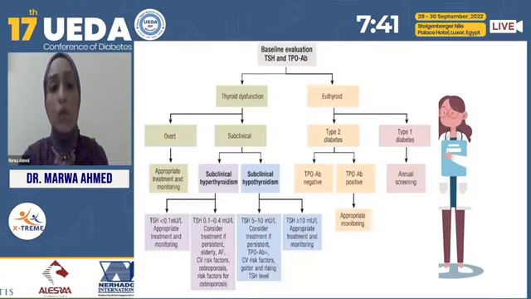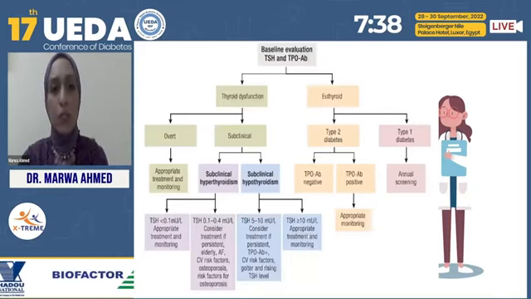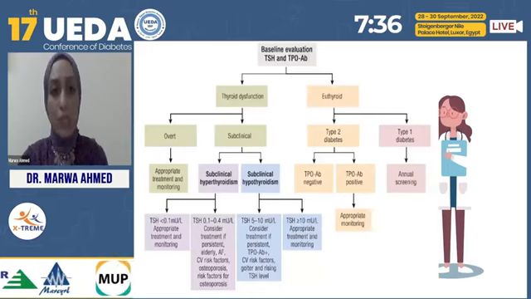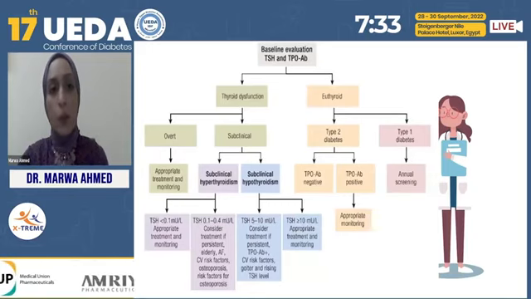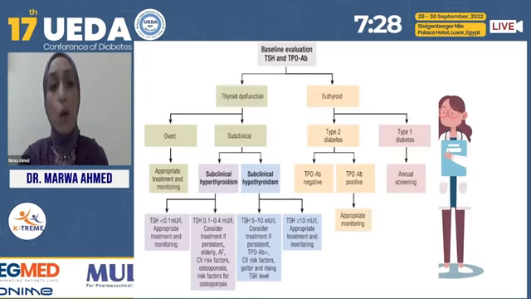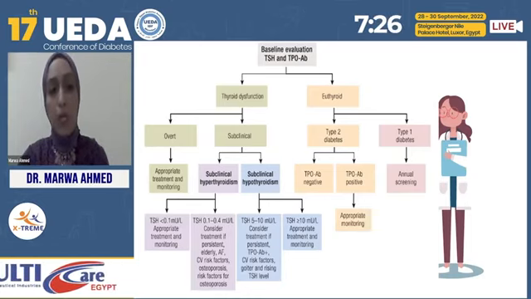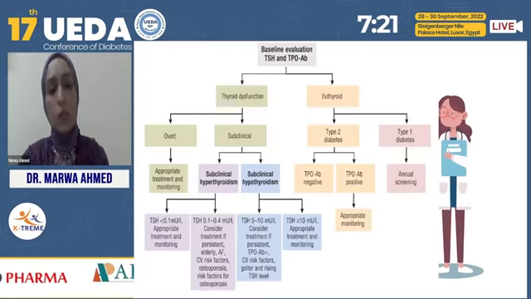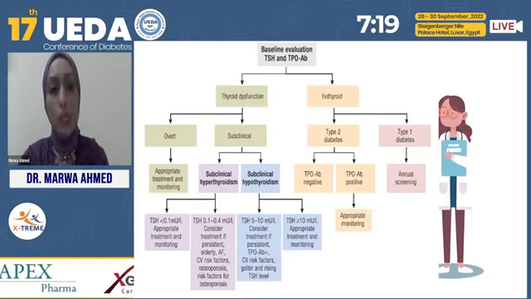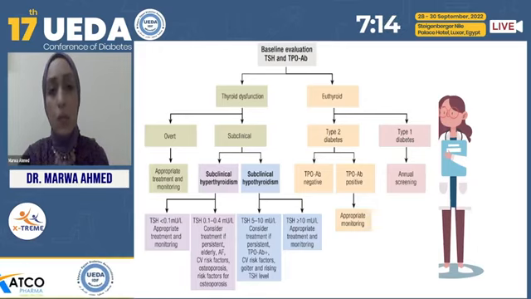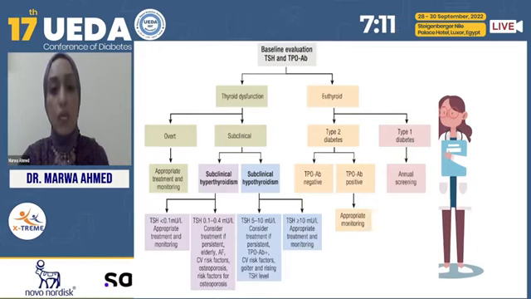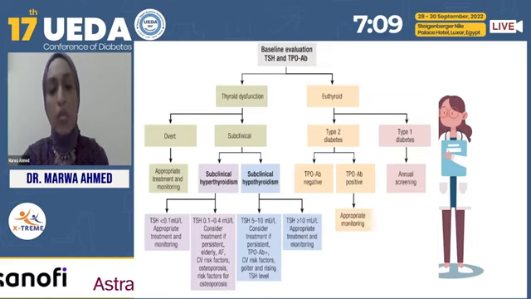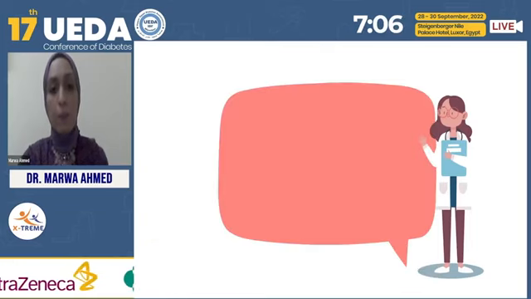And this algorithm illustrates the management of thyroid dysfunction in diabetic patients. We have a baseline TSH and TPO antibody. If the patient has overt thyroid dysfunction, you should treat according to the guidelines. If the patient has subclinical hypothyroidism, as our patient Ahmed, and the TSH is between 5 to 10, you must treat with levothyroxine, especially if there is a thyroid swelling, positive TPO, or other cardiovascular risk factors like dyslipidemia. If the patient is euthyroid, you should screen the patient annually, especially in type 1 diabetes.